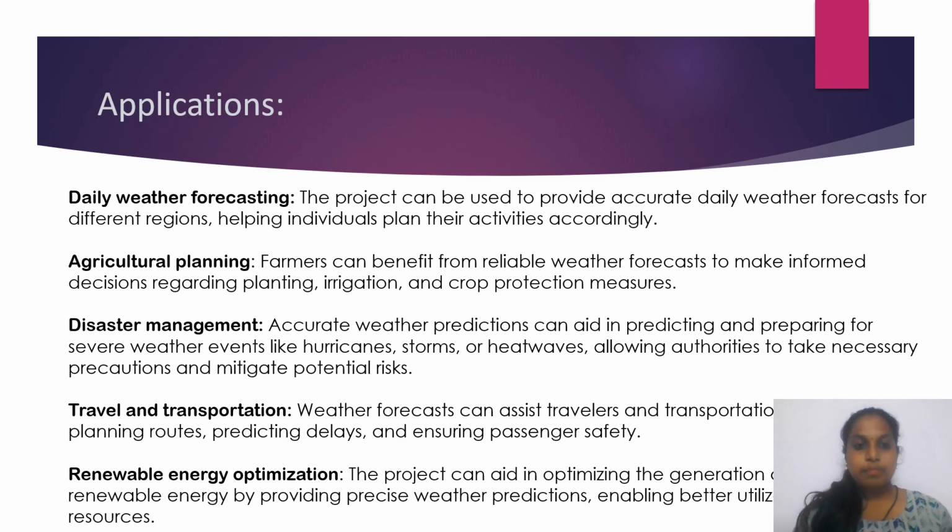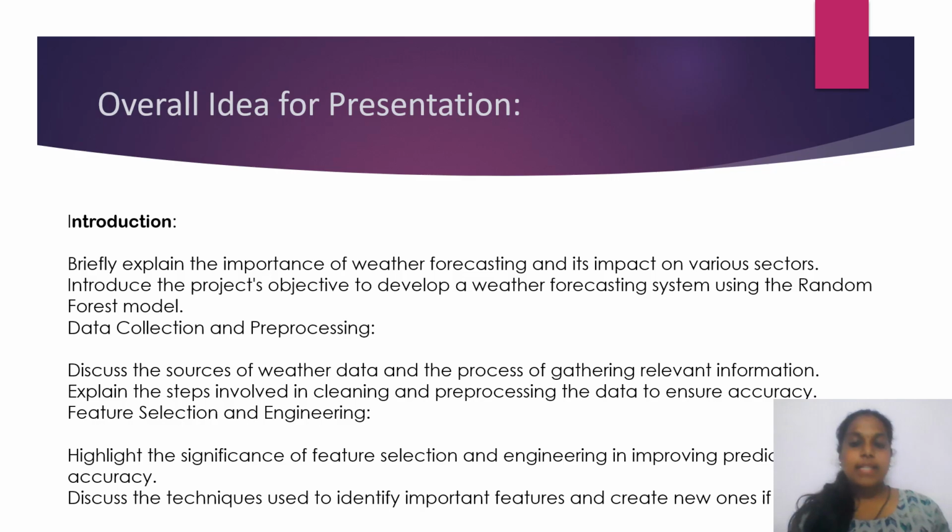And the code I showed is before. Next, the overall idea of the presentation I am showing now. First, introduction, a general basic introduction. Briefly explain the importance of weather and its impacts on various sectors, and introduce the project's objective to develop a weather forecasting system using the random forest which I did. Data collection and pre-processing. Discuss the source of weather data and the process of gathering relevant information. There are some steps involved in cleaning and pre-processing the data to ensure accuracy.